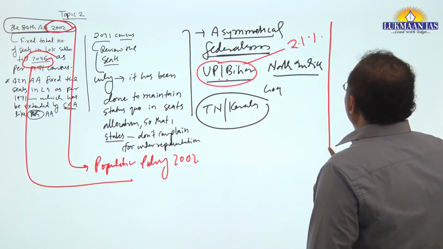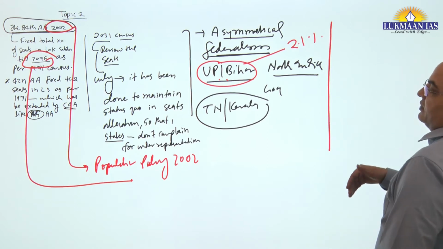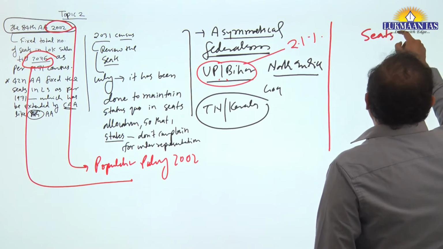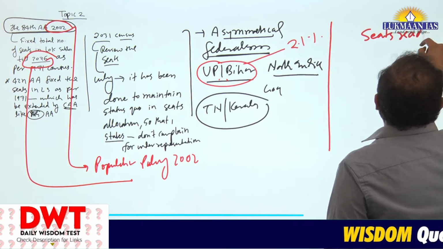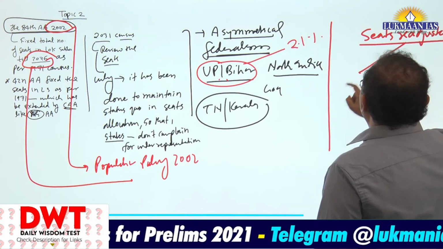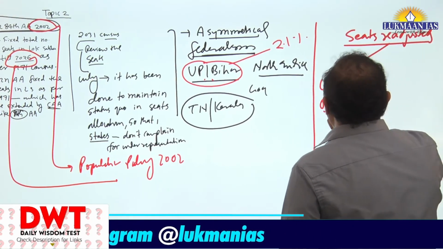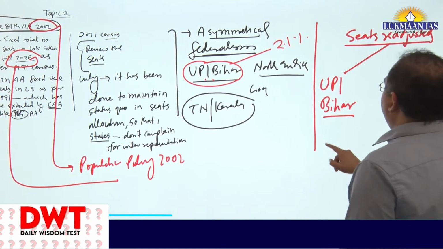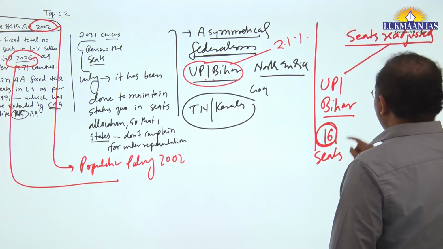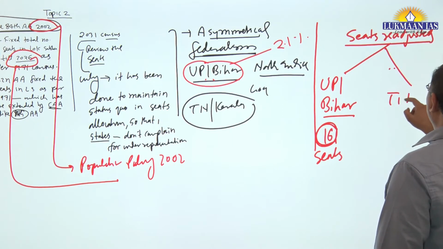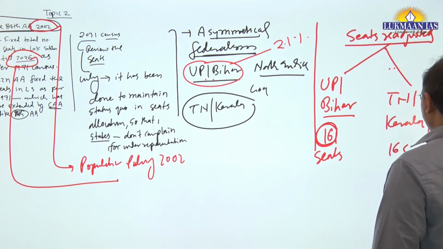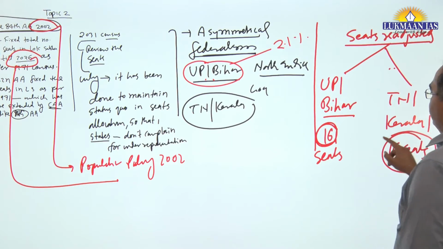What happens if seats are restructured and readjusted? UP and Bihar will get over 60 seats more, and Tamil Nadu and Kerala will lose about 16 seats.